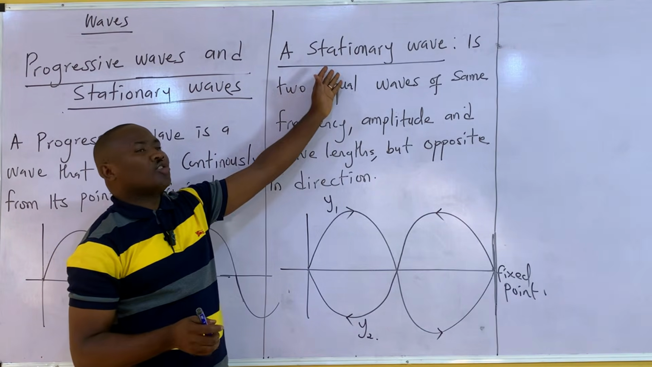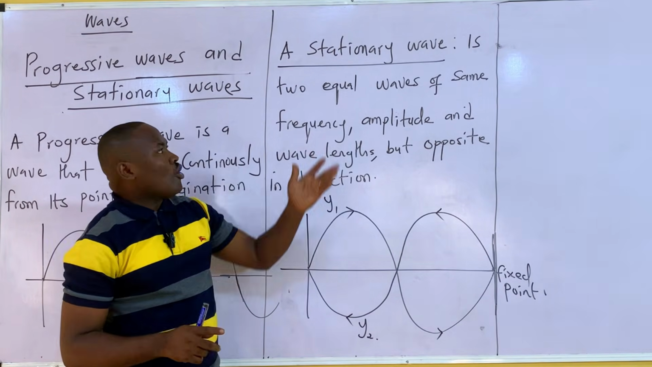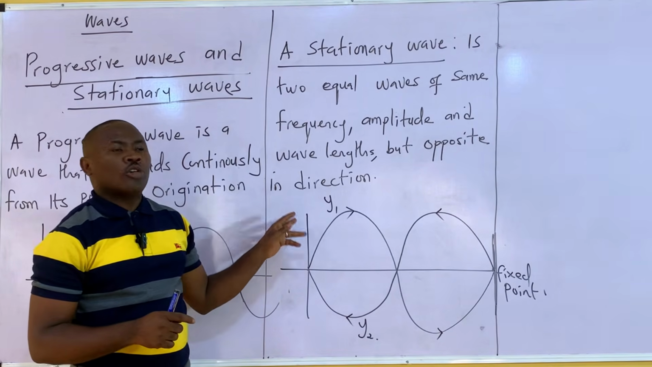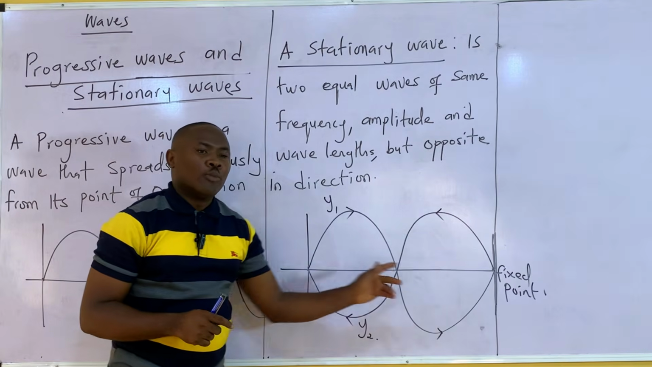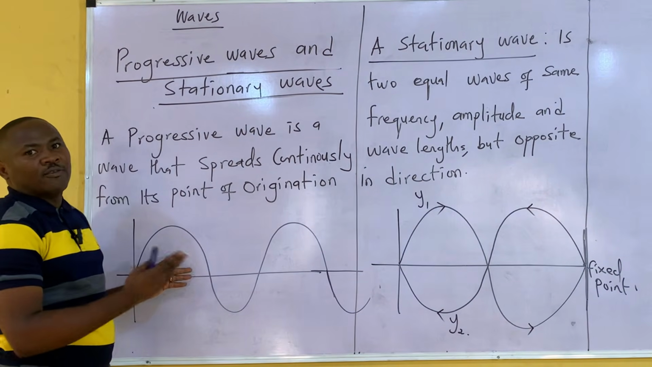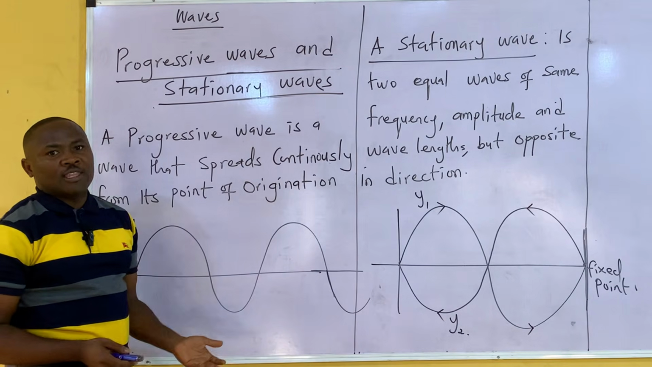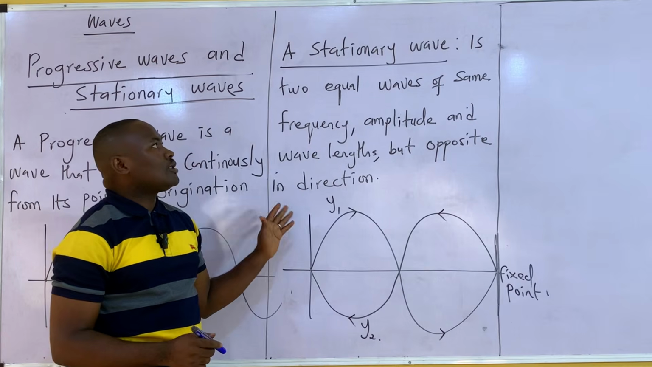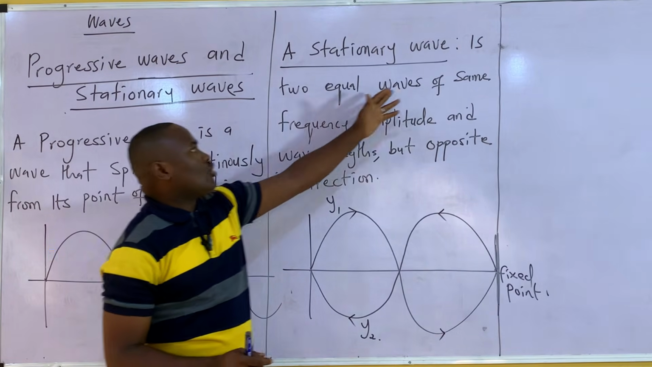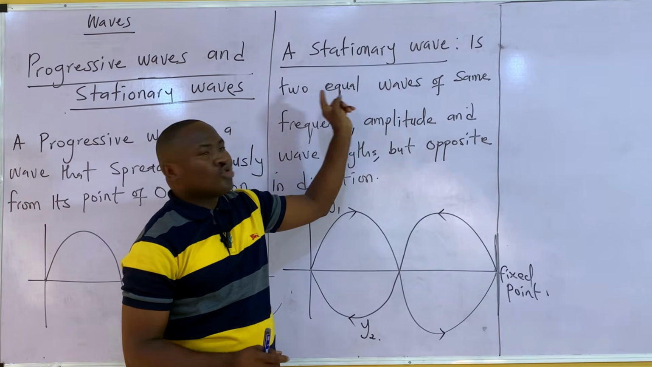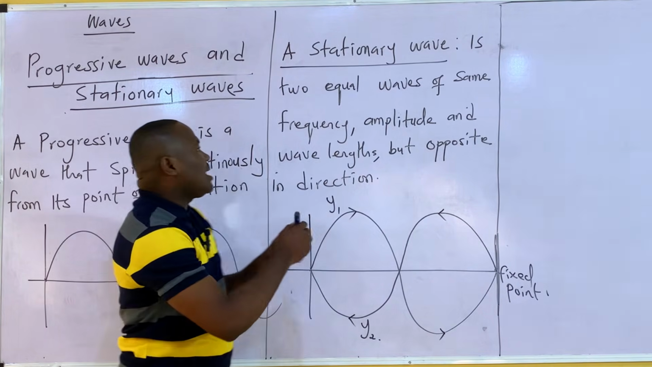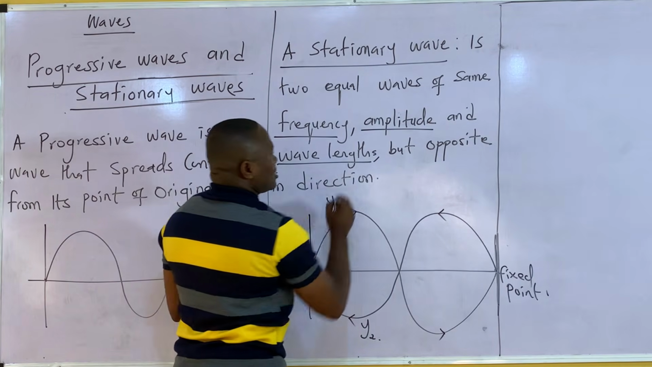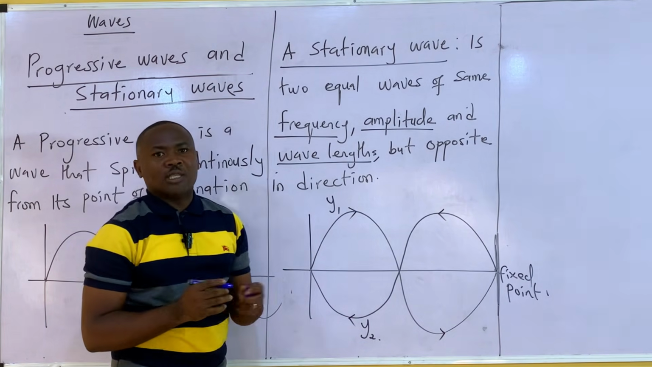Another name for a stationary wave is a non-traveling wave or a standing wave. And such a wave does not transfer energy. But a progressive wave is a traveling wave and it transfers energy. So one of the characteristics of a stationary wave is that it is two equal waves of the same frequency, same amplitude and wavelength, but opposite in direction.